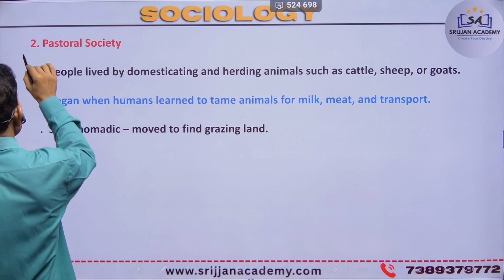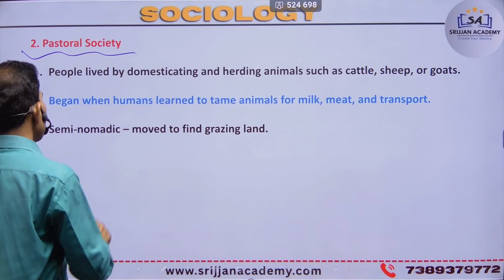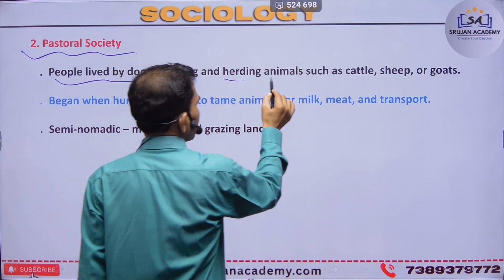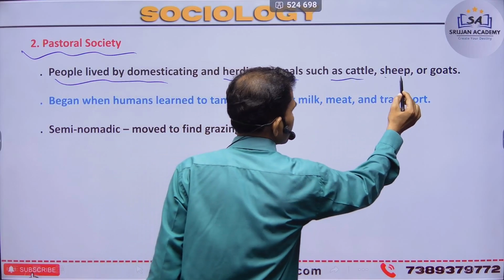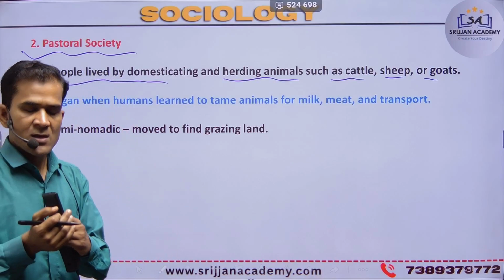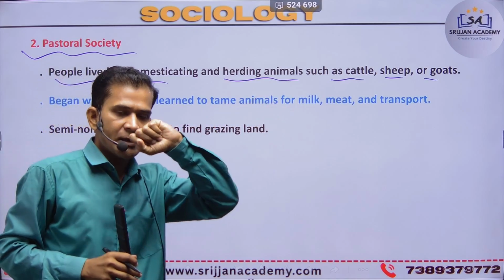Next is pastoral society. What is pastoral? People lived with domestic and herding animals such as cattle, sheep, and goats. After the hunting society, people maybe realized that these animals could be pet animals. Why?